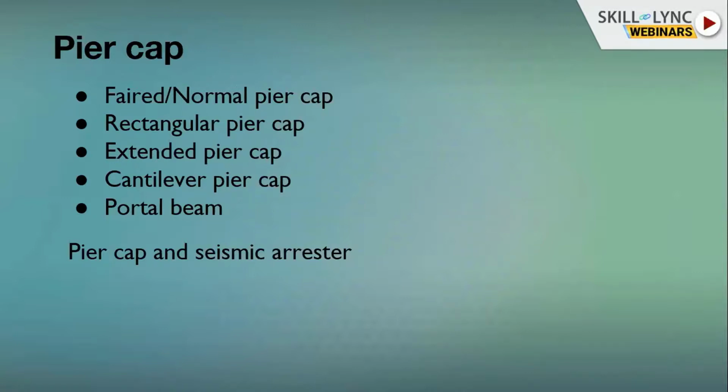It has a standard size, and its reinforcement is inbuilt with the pier cap. Above this pedestal, your bearing will be placed directly; basically it depends upon various factors. And a seismic arrestor is something to arrest your superstructure so that it does not get misaligned while trains are moving.